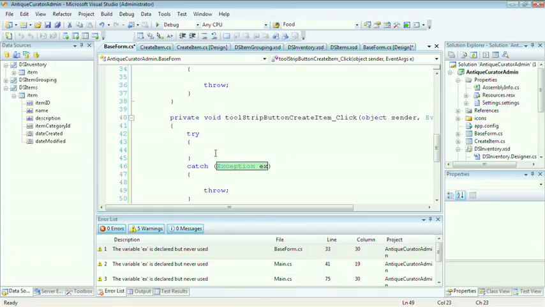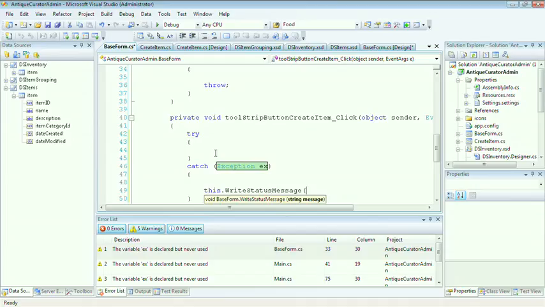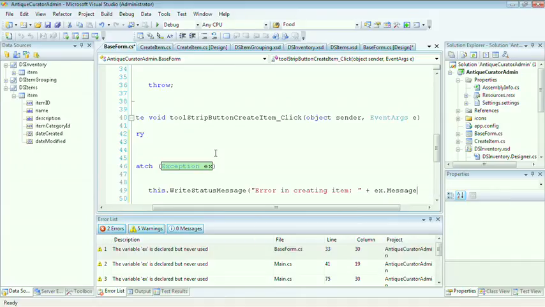Inside the catch, let's go ahead and leverage our writeStatusMessage method that we've created earlier. Type in this dot writeStatusMessage, and then type in "Error in creating item: ", close the quotes, and type in EX message. Close the parentheses and add a semicolon. So now we actually have the ability to write a status message should any exception occur.